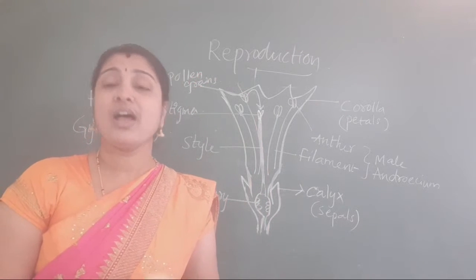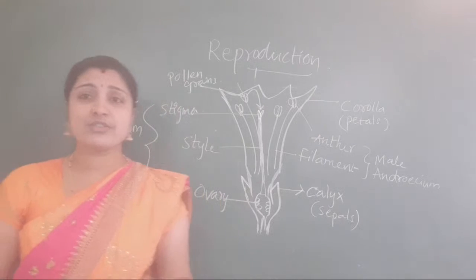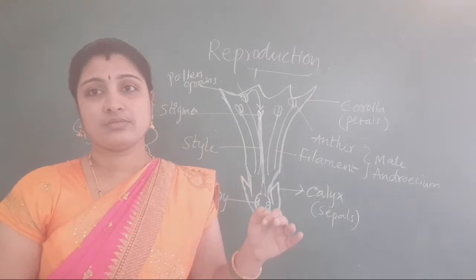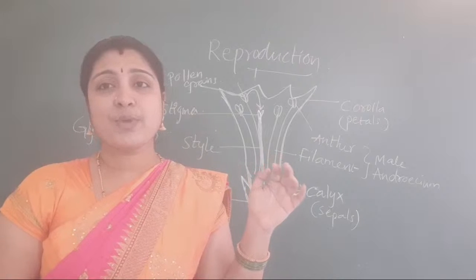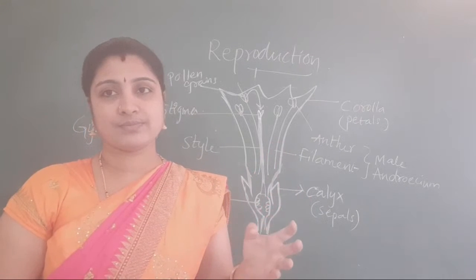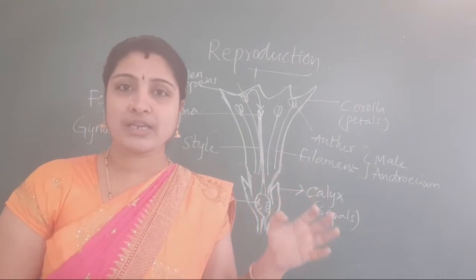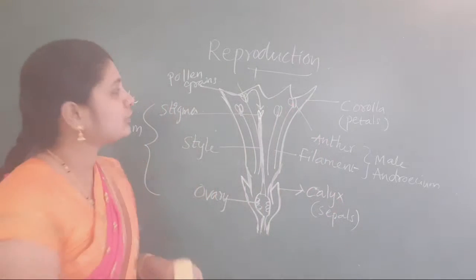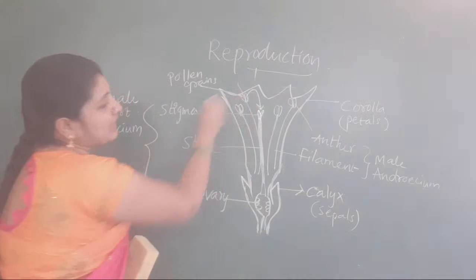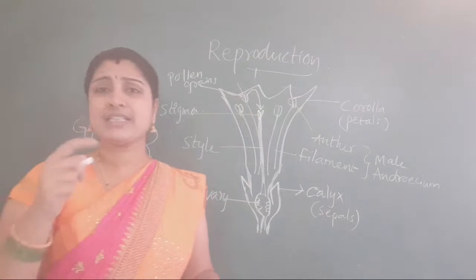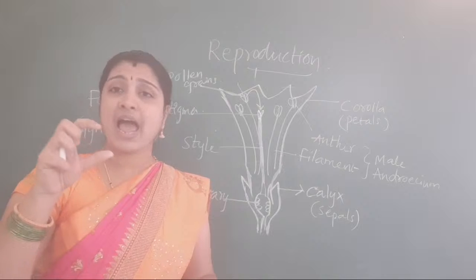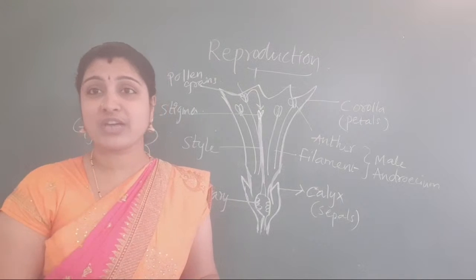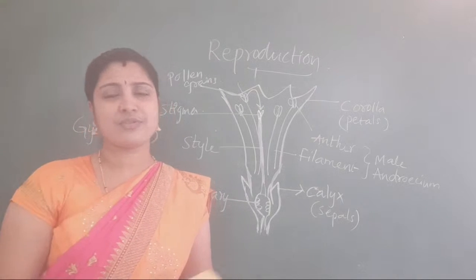Okay, understood? Next, what is pollination, students? The transfer of pollen grains from anther to stigma. So pollen grains are present here in the anthers. In 7th class also you have studied anthers, different types and structures of anthers.